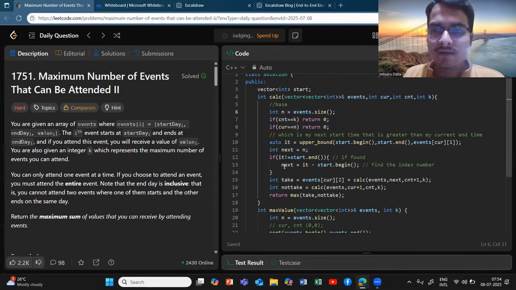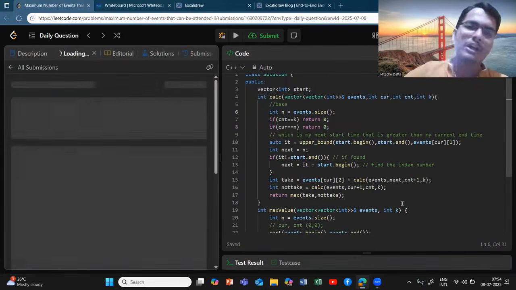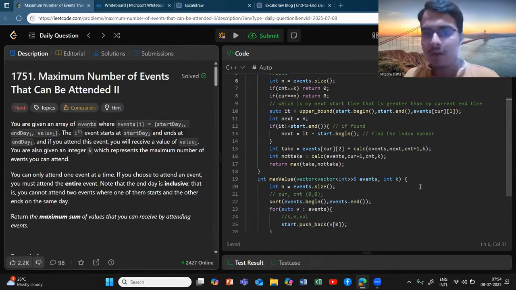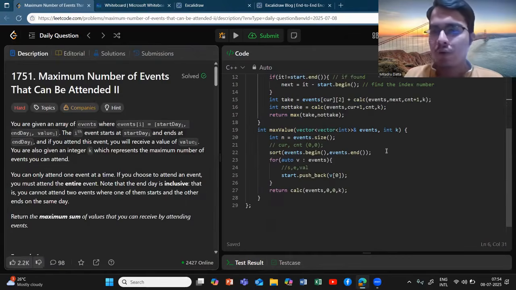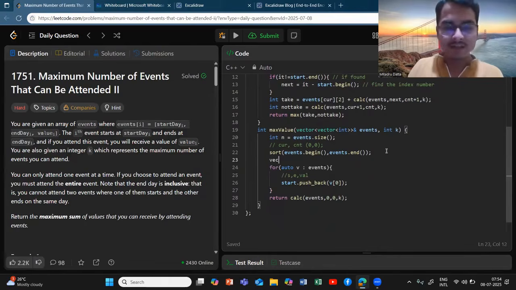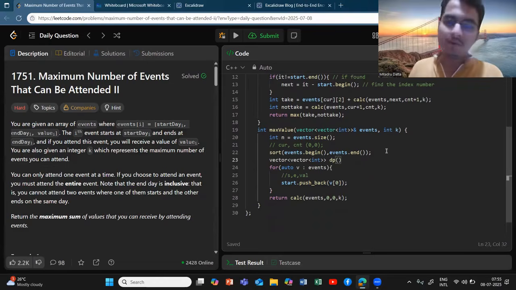We should get a TLE, because what is the time complexity? At every index, whether take or not take, I'm not caching any value. So this will give TLE, as you saw. So we need to do a simple DP, which is very simple by now. If you are following my DP playlist, this is a very trivial thing which you can blindly do, not always, but in most cases.